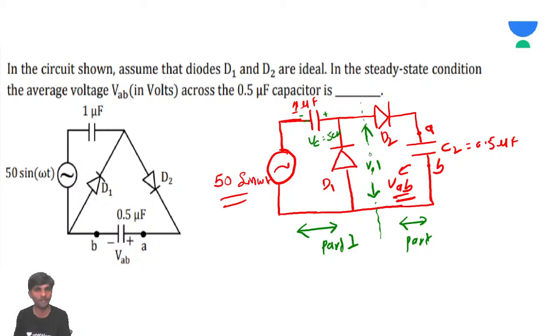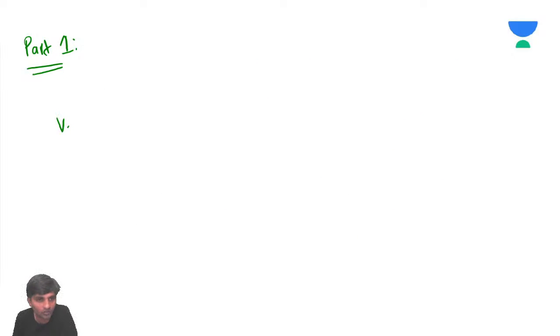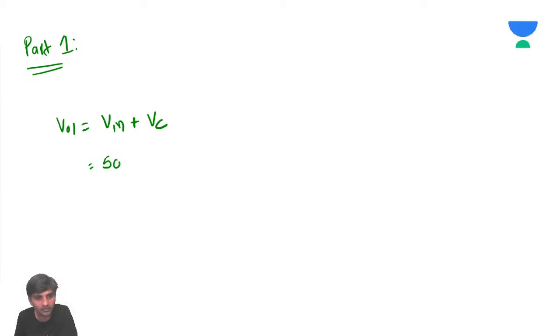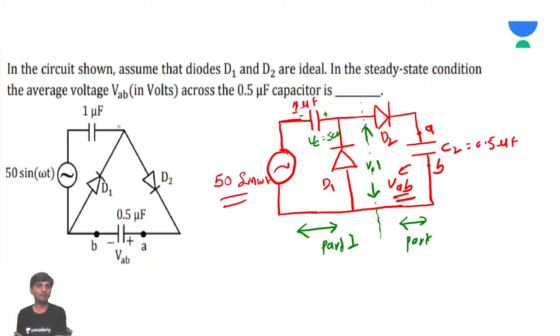So what's going to be V naught 1? V naught 1 is going to be V in plus VC. What is V input? 50 sine omega t. And what is VC? 50 volts, because it charged. Sir, in detail I'm not discussing how it is charged, but as we have discussed many times in the previous cases, I'm just coming back and saying this. So now this is going to be 50 volts.